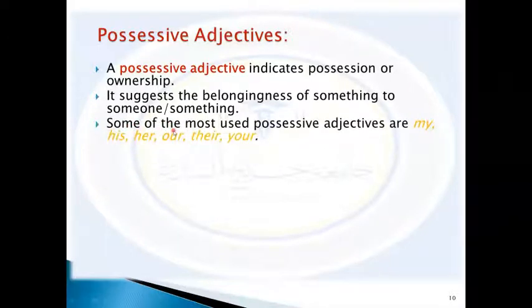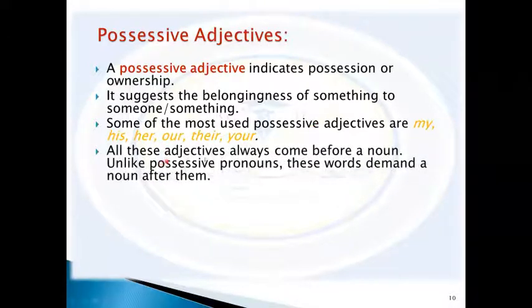Some of the most used possessive adjectives are my, his, her, our, their, your. All these adjectives always come before a noun. Unlike possessive pronouns, these words demand a noun after them.